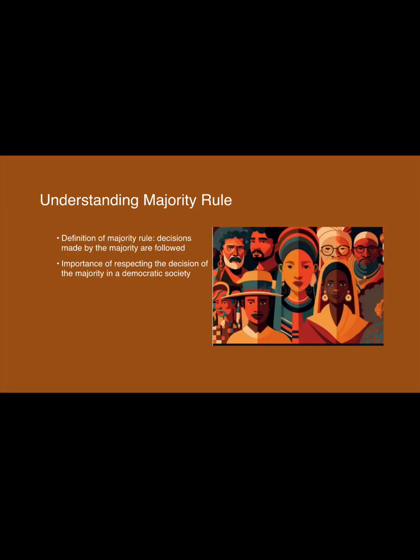What does it mean when we say majority rule? The definition of majority rule is that the decisions made by the majority of the people are followed. There is an importance of respecting the decision of the majority in a democratic society.